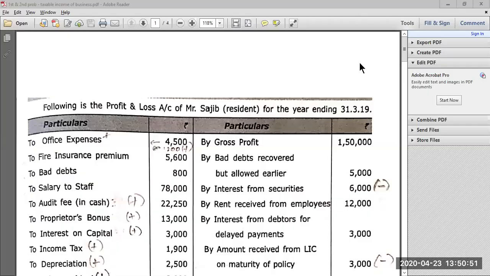Hello students, today we'll be discussing problems on finding out total income, total taxable income of business, total income of the company, as well as finding out tax liability under normal provisions. Now look at this first question.